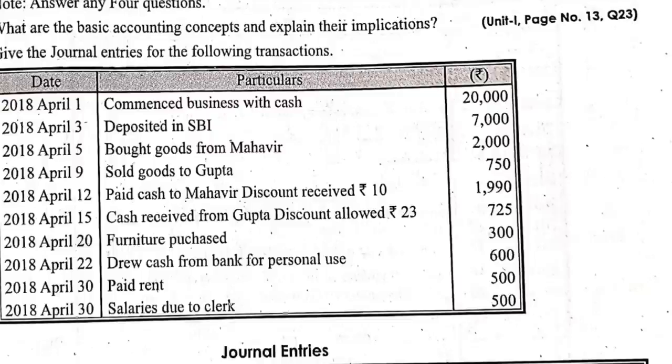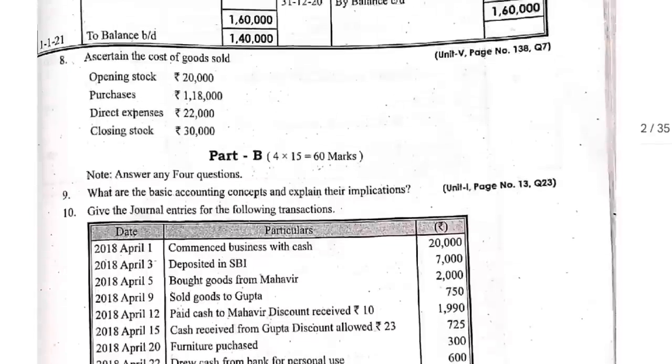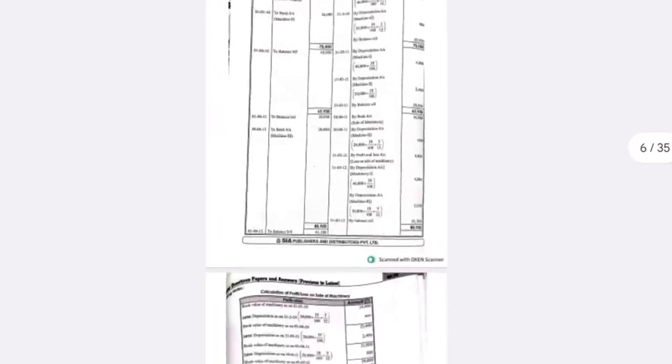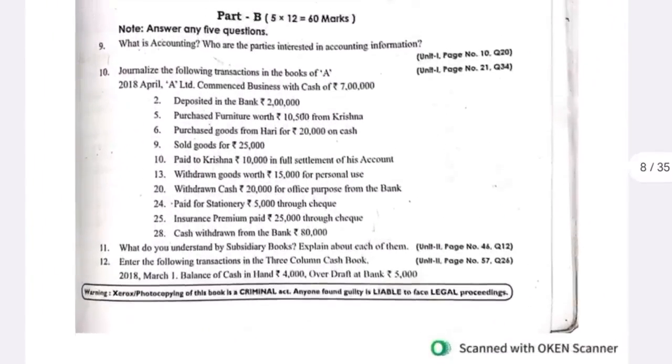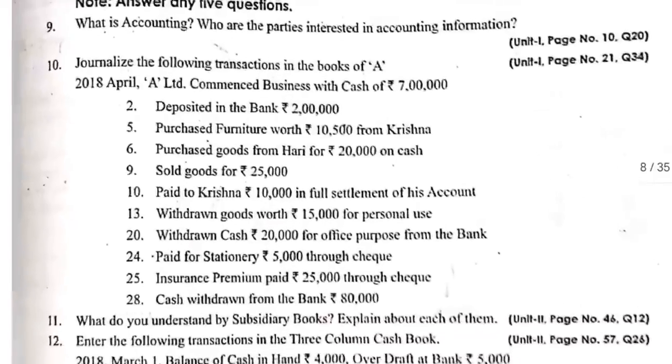Okay, students. Like this you need to do the problem in the answer booklet so that you will easily score 12 marks. Narration is compulsory, and this is a 2021 question paper. I will give the homework problem, so just practice that. It will be useful to you to understand it. So this is the homework problem.